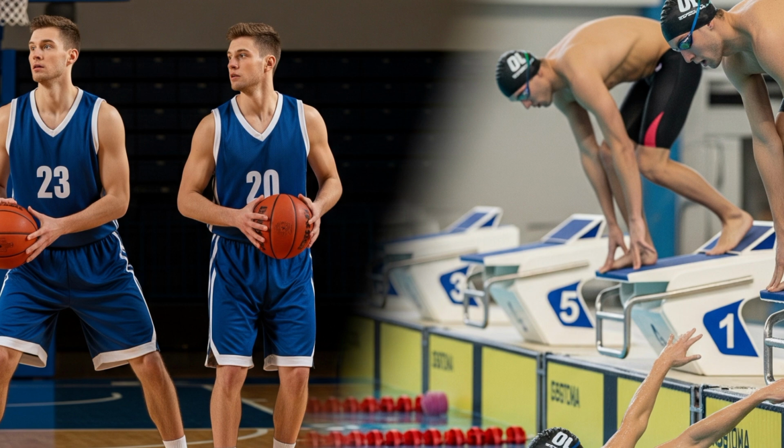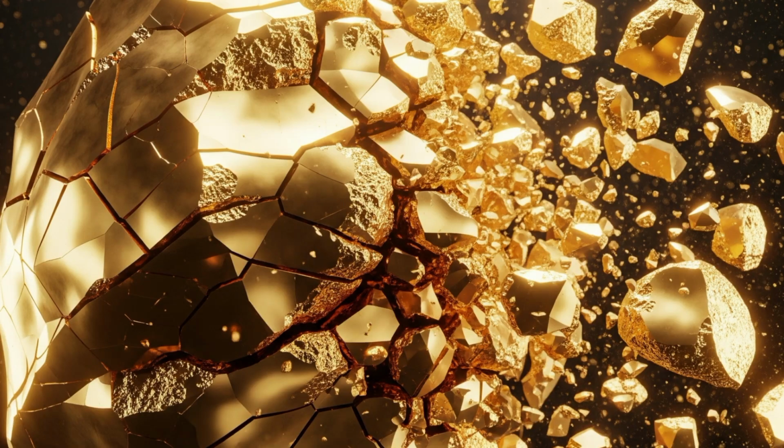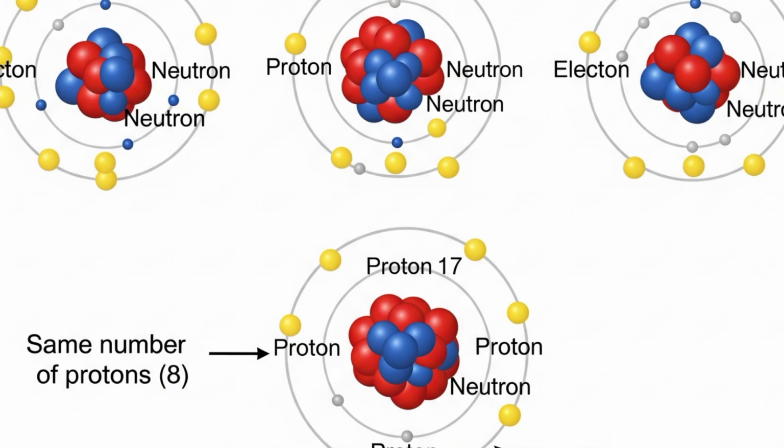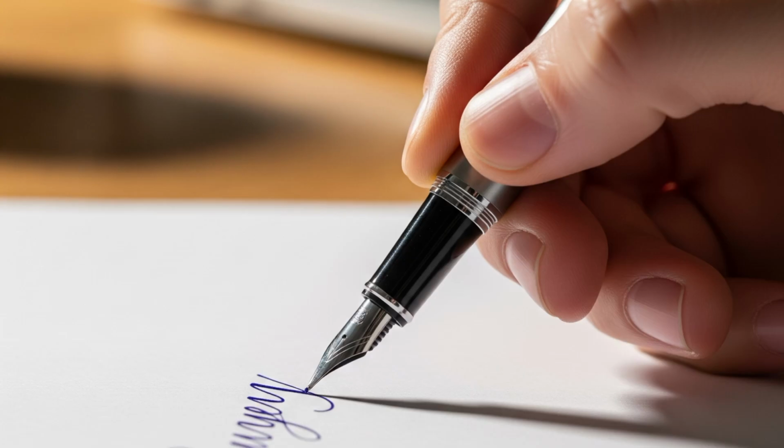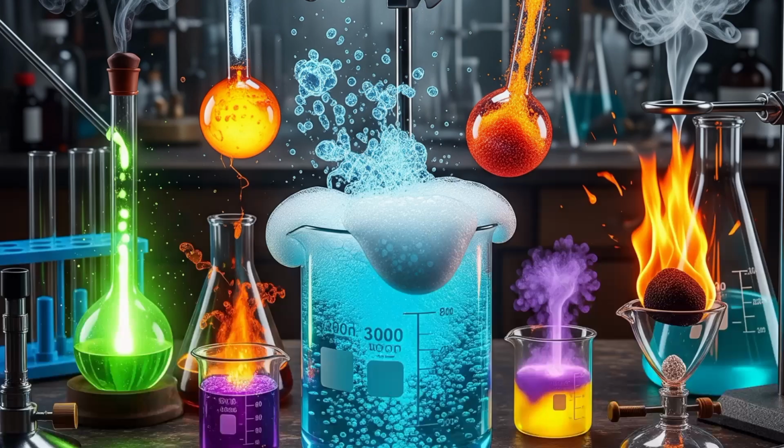The fourth postulate is atoms of different elements are different. An atom of gold is fundamentally different from an atom of oxygen because they have different protons, which gives them unique properties. We can't use wood to replace a pen for the purpose of writing. The fifth one is atoms combine in small whole number ratios to form compounds.